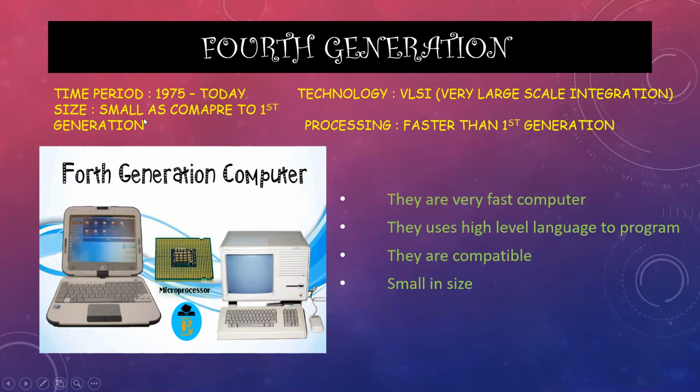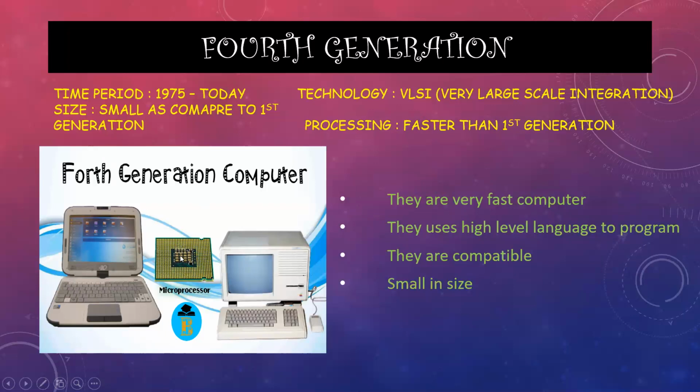Between the third and fourth generation there are not as many changes, because at that time the IC was developed, and in the fourth generation the CPU was developed, a full CPU on a flat chip. So the size became smaller and the processing faster than the first, second, and of course third generation.